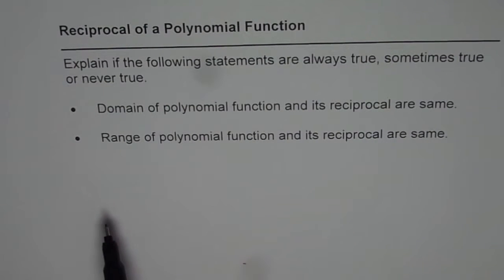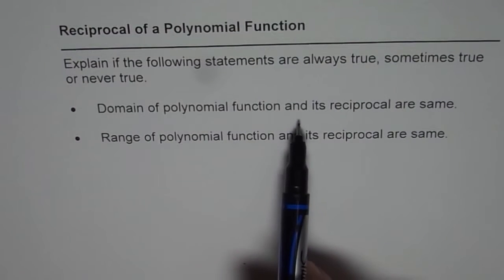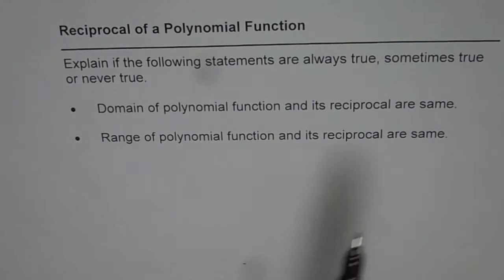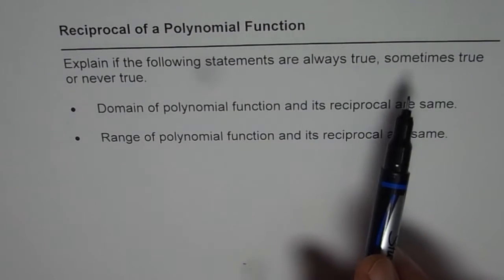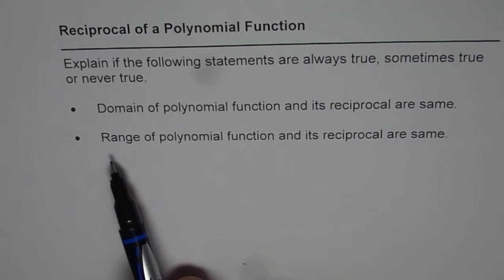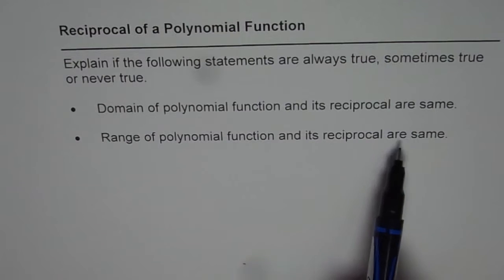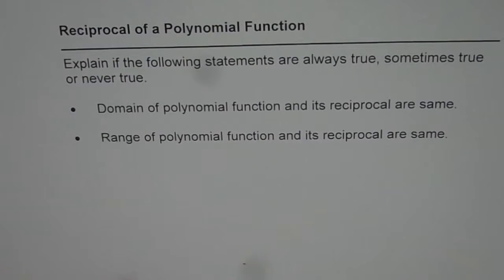There are two statements given. The first one, domain of a polynomial function and its reciprocal are same. Is it always true, sometimes true, or never true? Second statement is, range of a polynomial function and its reciprocal are same. Is it always true, sometimes true, or never true? You can pause the video and then look into my suggestion.